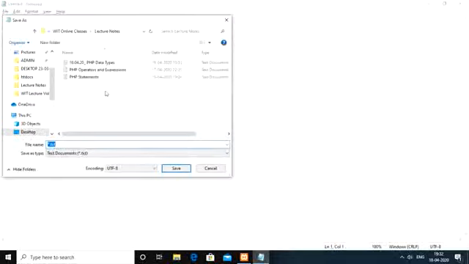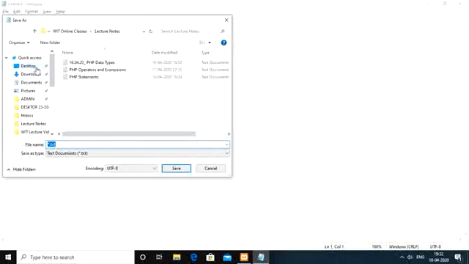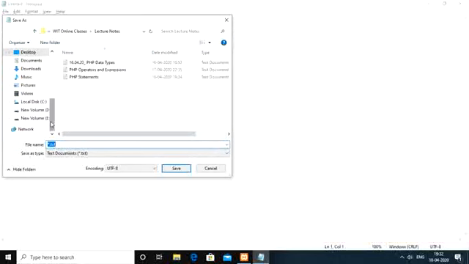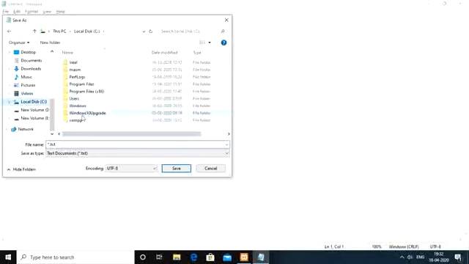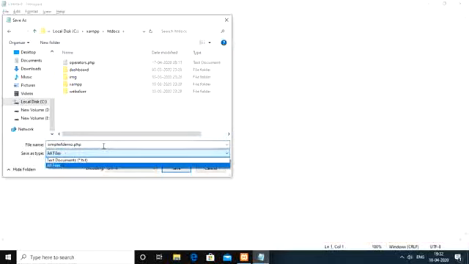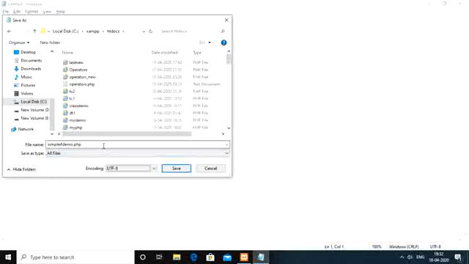So save as, go to your C drive, and within the C drive under the exam folder, go to htdocs. Within htdocs I am going to write simple if demo dot php, with save as type all files. Okay, so save your program script. Now we have the HTML and closing HTML tags.